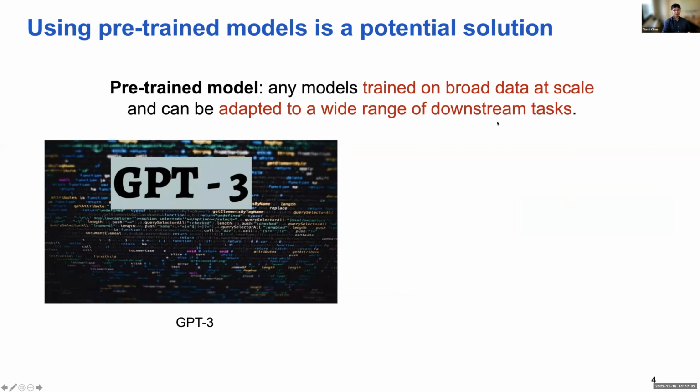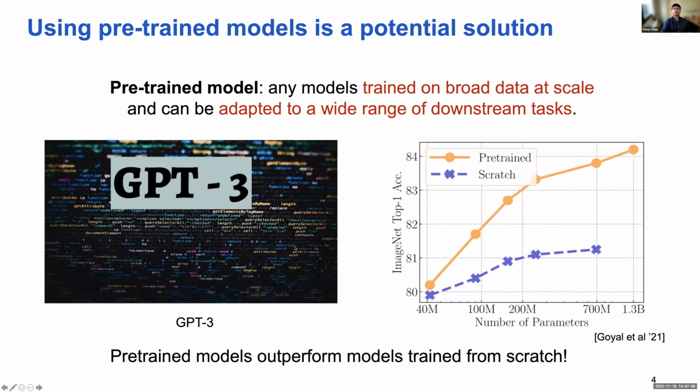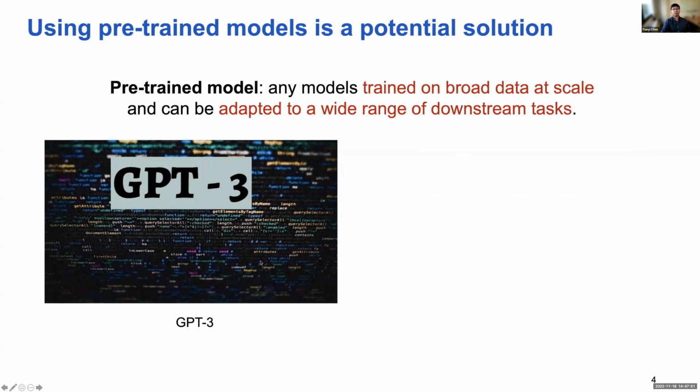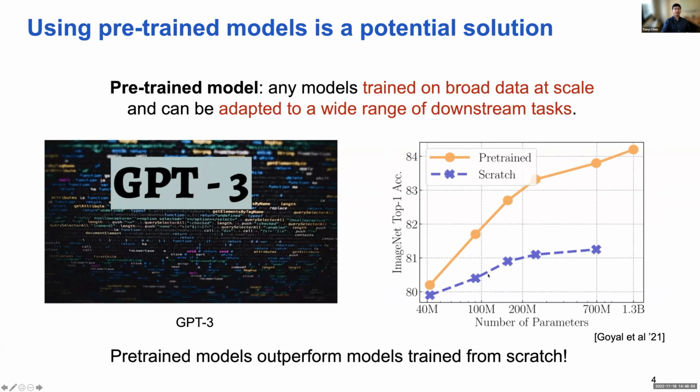For communication systems, we can think of the task as, for example, estimating the channels for a particular device, and we can do pre-training on a bunch of devices and transfer this model to another new device joining the system. For example, the recent popular language model GPT-3, which some of you may already use, is one type of pre-trained model, and it often outperforms the model trained from scratch in terms of sample complexity. For example, with the same number of parameters, the pre-trained models have higher accuracy.